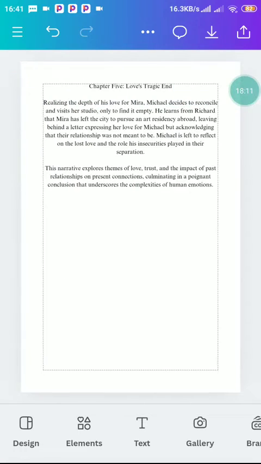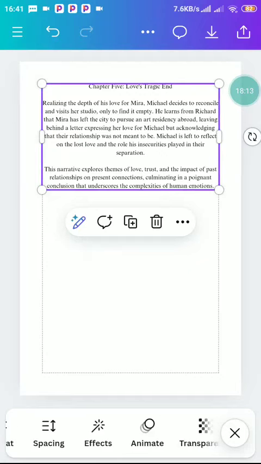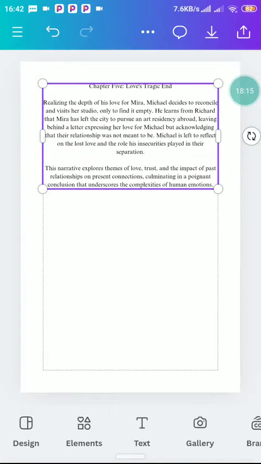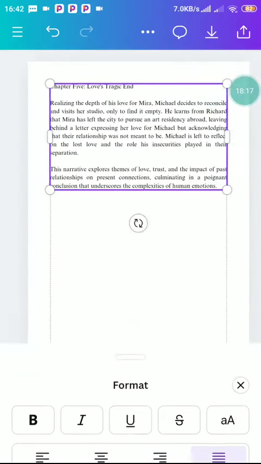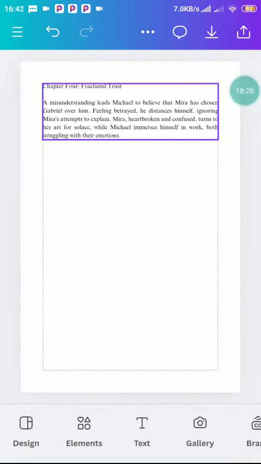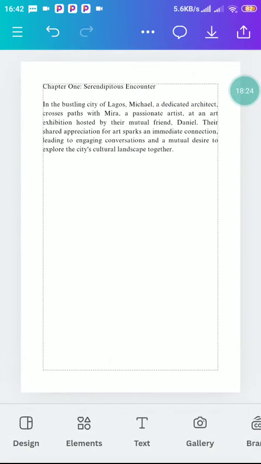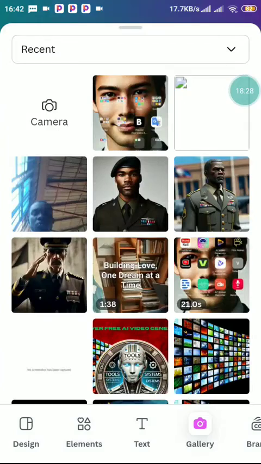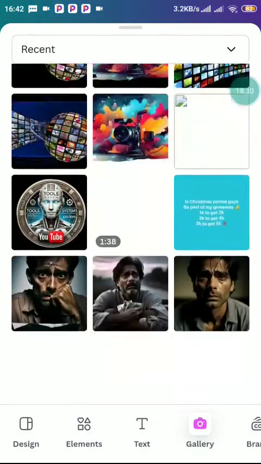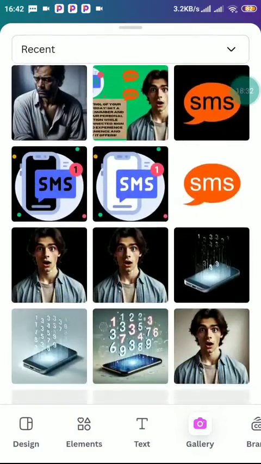So that is what we're going to do for all. We haven't done this 5th one. Let's also format. You click here, all has not been formatted, right? So it's only one paragraph. So the texts are not much. Now what we're going to do, you can say add image. You press gallery, add image. Let me just add an image, something like heartbreak and something like that.